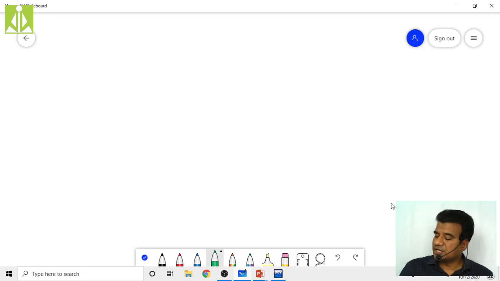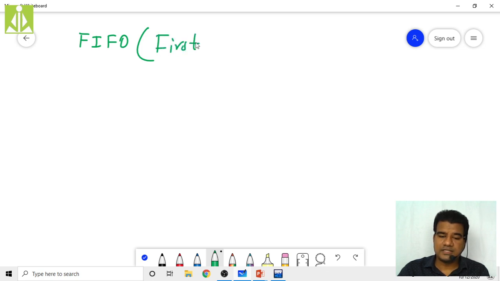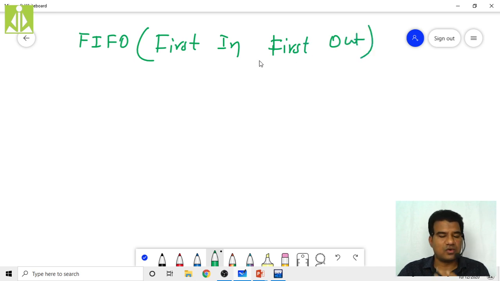So how are we inserting the elements inside a queue? In FIFO fashion. FIFO, F-I-F-O, is the abbreviation for first in, first out. First in, first out fashion.